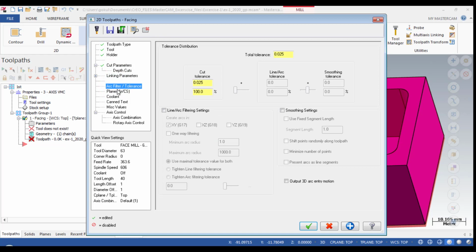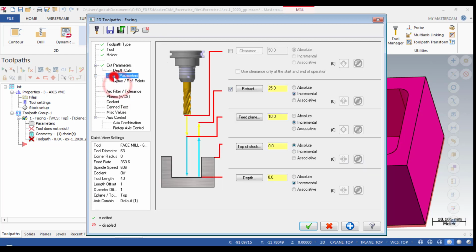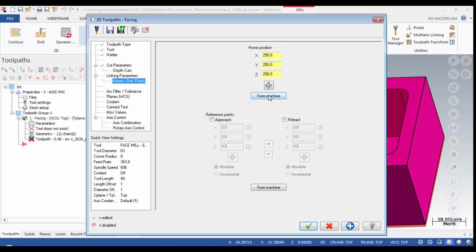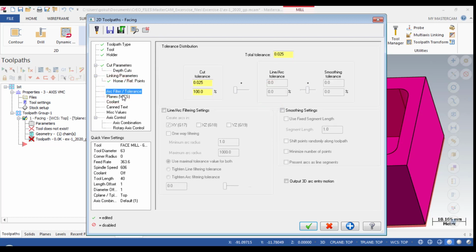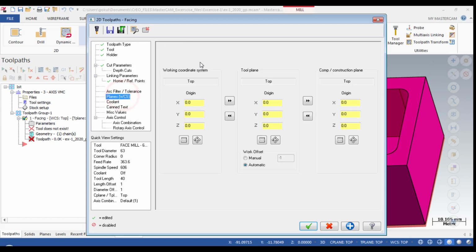Okay, and top of the stock, I will just leave it as it is. It will be taken from the system. And the next thing is form position. From machine, you select the arc filter and the tolerance. You don't have to do anything.